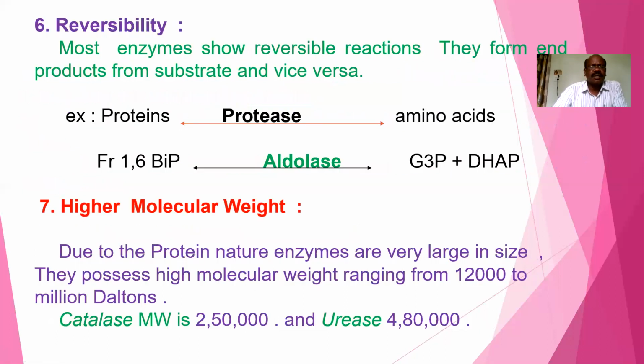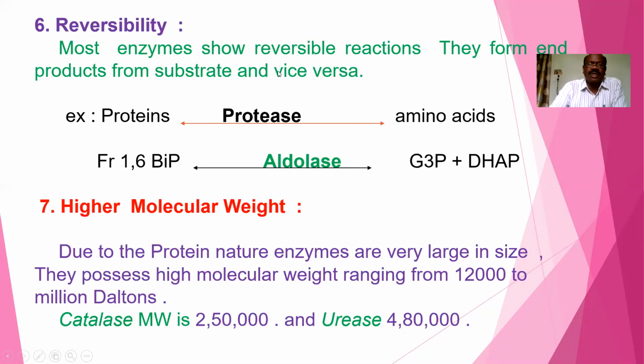Now coming to the next property, reversibility, reversible reactions. Most enzymes exhibit reversible reactions. They form end products from substrate and vice versa.